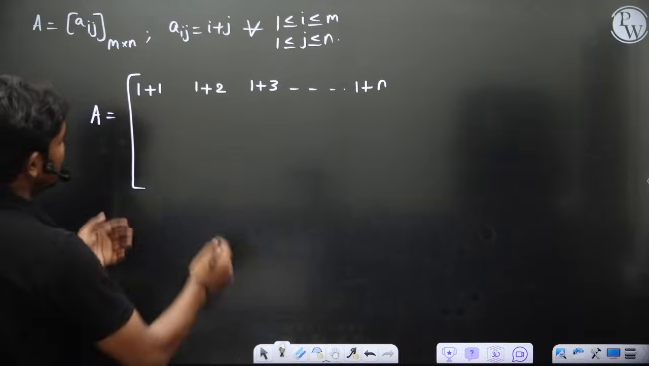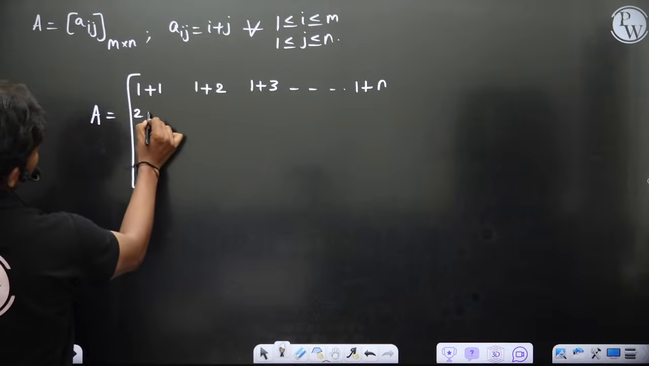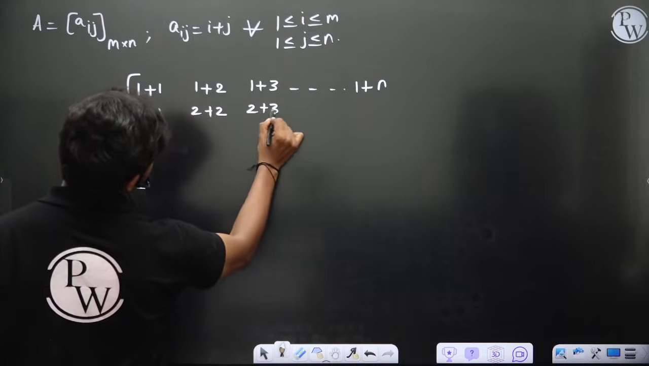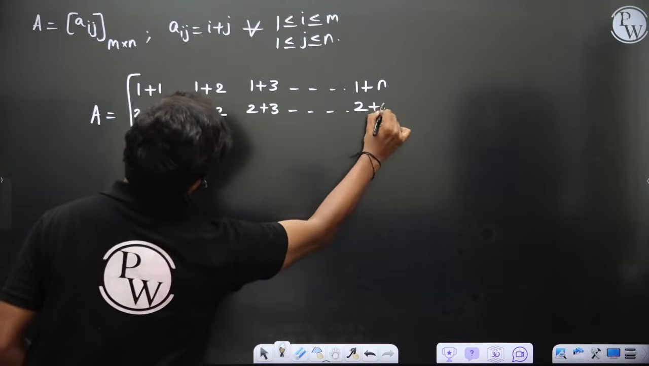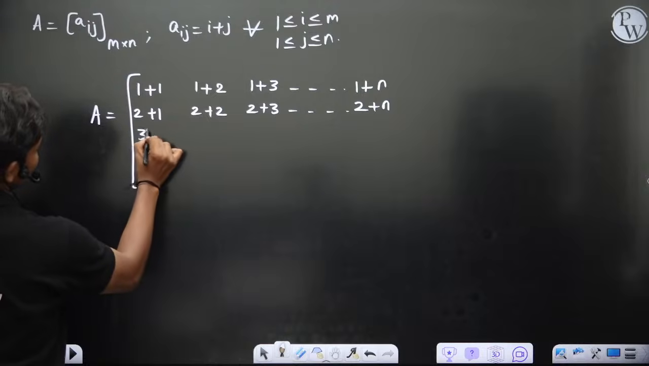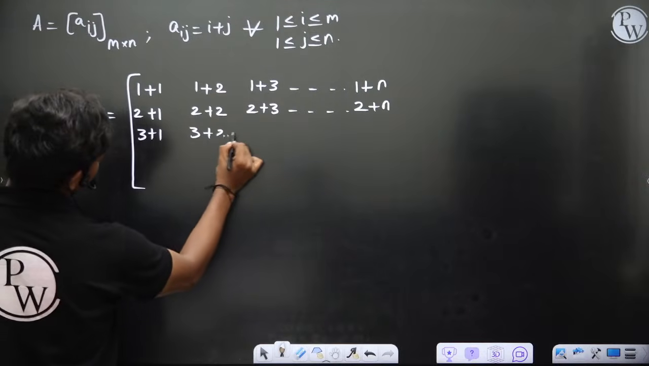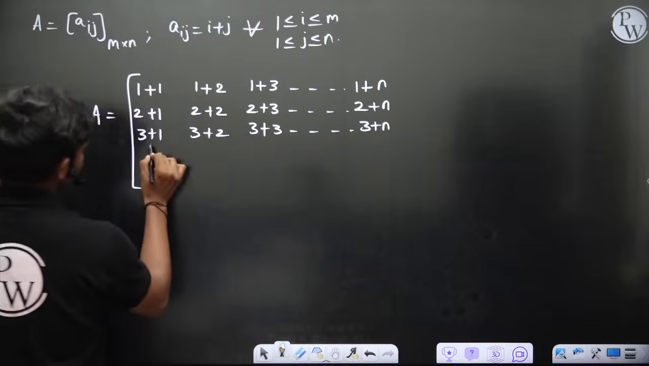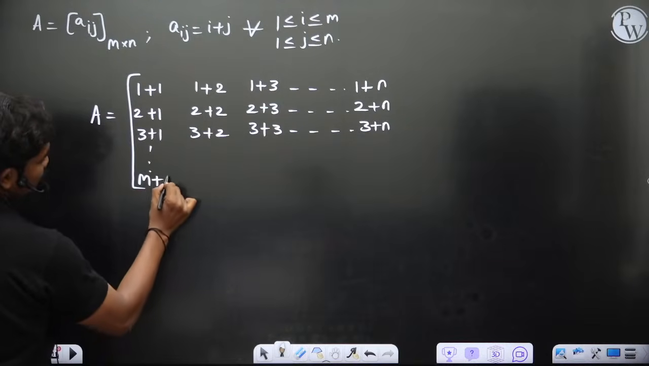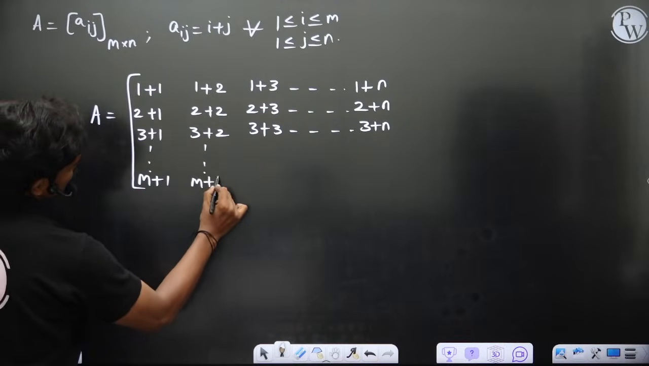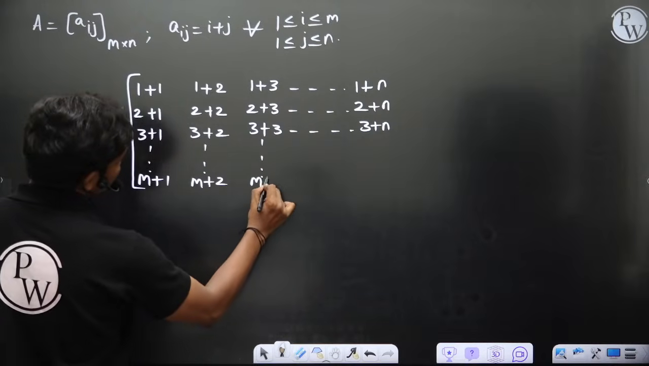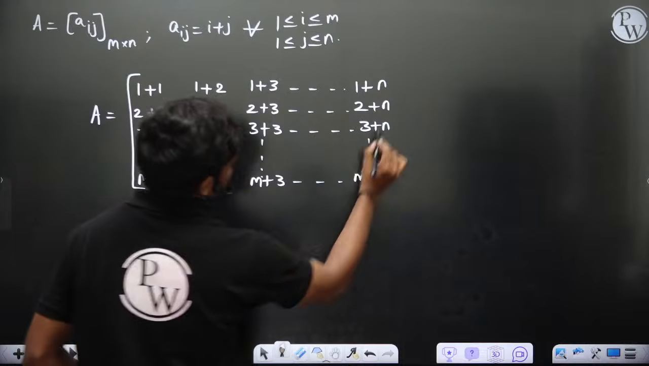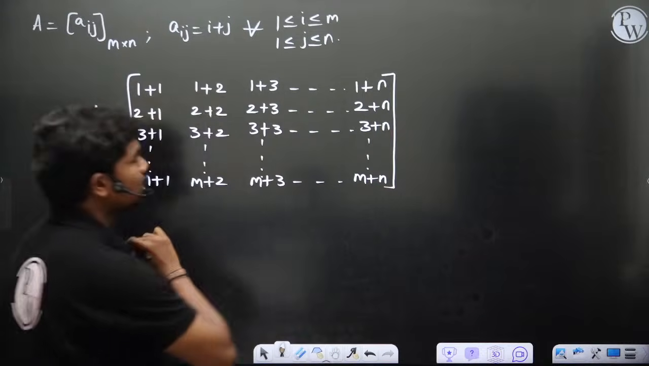Then coming to the next row: second row first column element, second row second column element, second row third column element, and so on. For the third row, first column, third row second column, and so on, up to 3 plus n. Let's say this goes on. You have m rows in this matrix, so the last row has m plus 1, m plus 2, m plus 3, and so on, up to m plus n. So let's say this is the matrix.